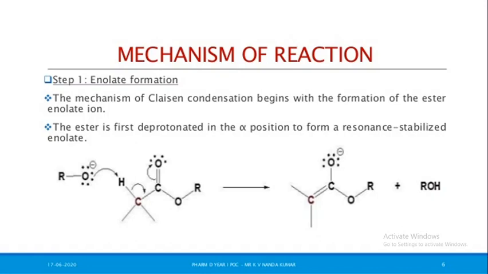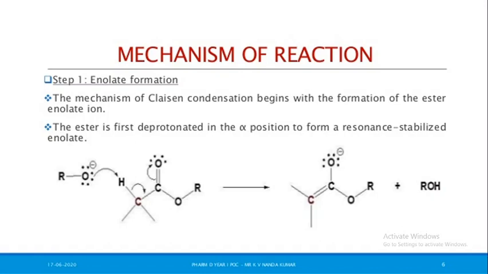Same point as Aldol and Claisen. This ester is first deprotonated in the alpha position to form a resonance stabilized enolate. Okay, so first ester, one proton is deprotonated by RO negative, alkoxide, that is the removal of alcohol. Then here enolate formation.